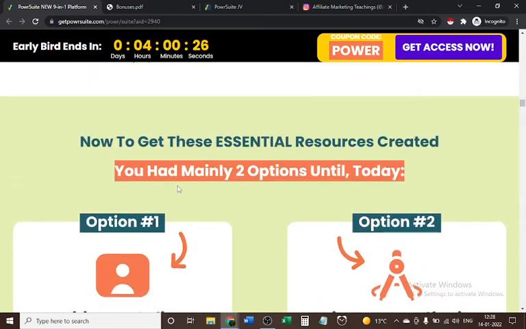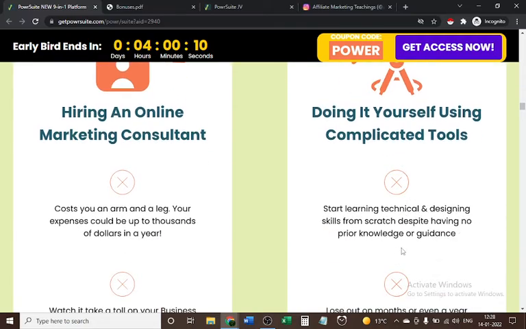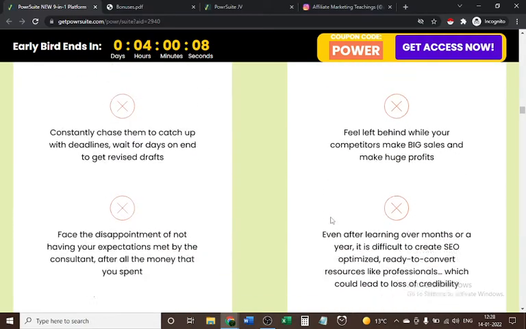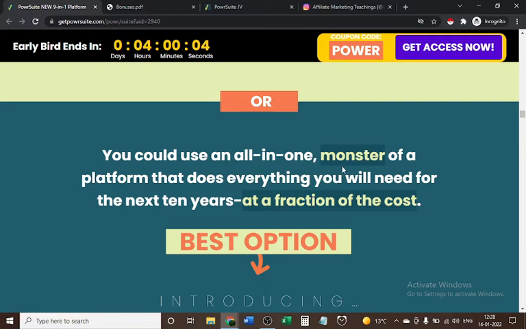So here now, to get these essential resources created, you had mainly two options until today. Option 1, hiring an online marketing consultant. Option 2, doing it yourself using complicated tools. Or you could use an all-in-one monster of a platform that does everything you will need for the next 10 years at a fraction of the cost.